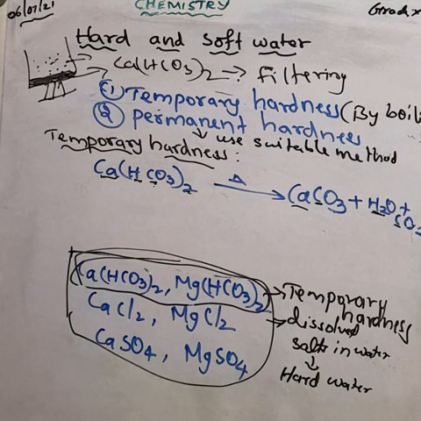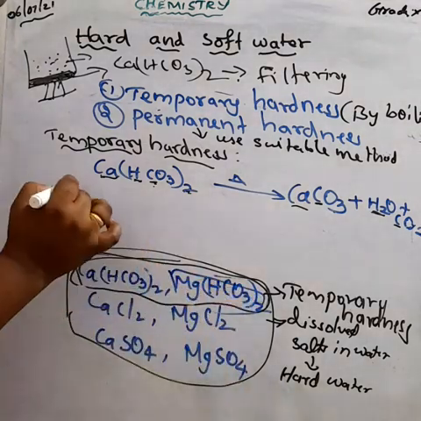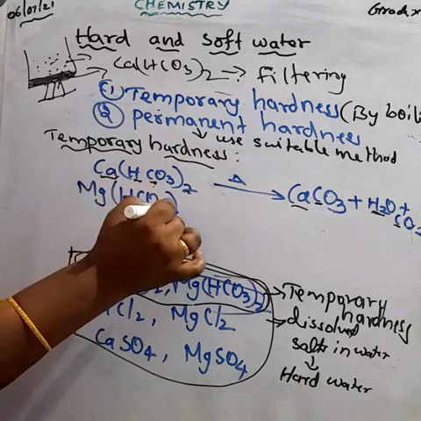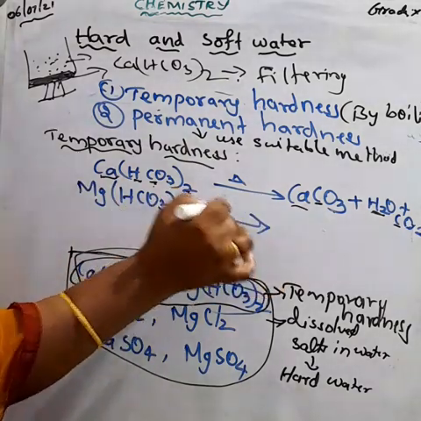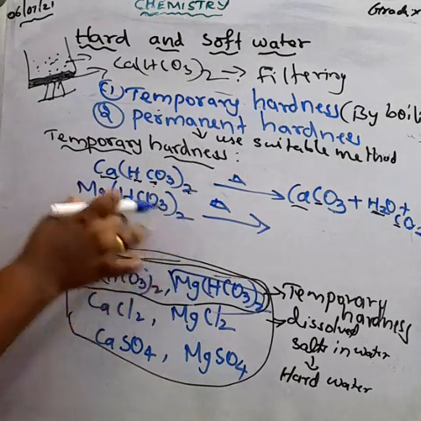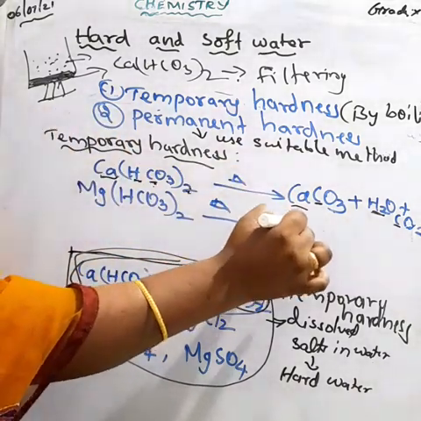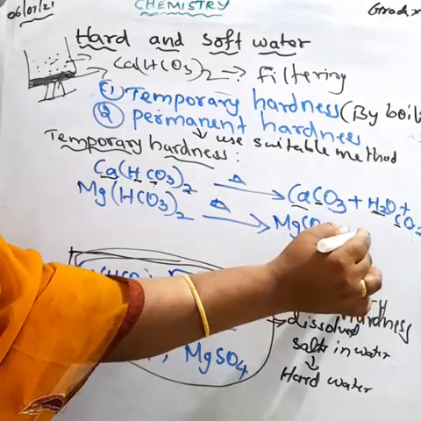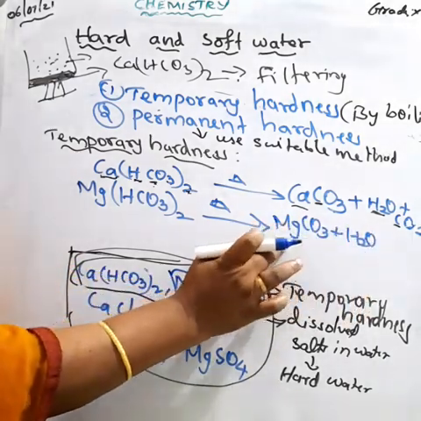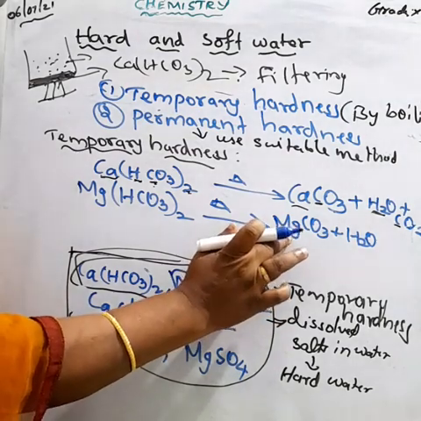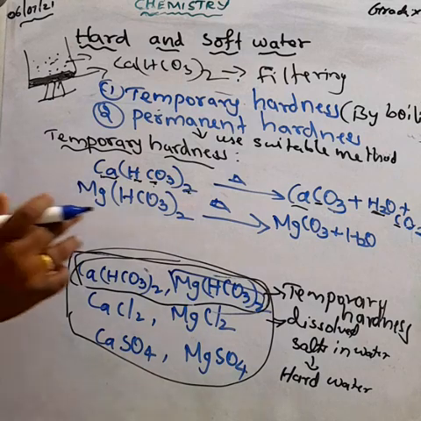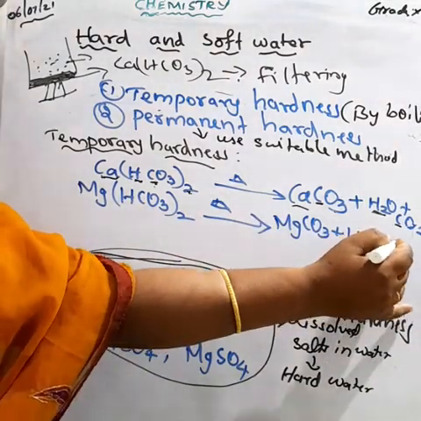Another example: when we are boiling magnesium bicarbonate, Mg(HCO3)2. When we boil hard water that may contain magnesium bicarbonate, it decomposes to form magnesium carbonate, water and carbon dioxide. You know the formula for magnesium carbonate, MgCO3, plus water, H2O, and carbon dioxide.